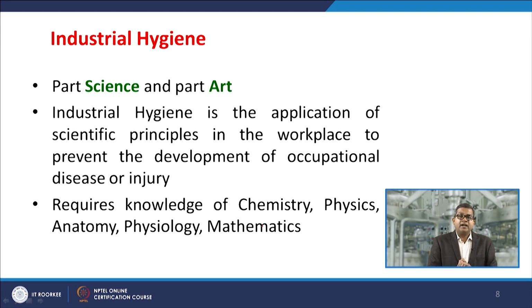Now, industrial hygiene is part science and part art. Why are we saying this? Because science tells you that this particular component is toxic to human beings, and this particular substance is hazardous to human beings or the environment. Now, part art, why do we say that?